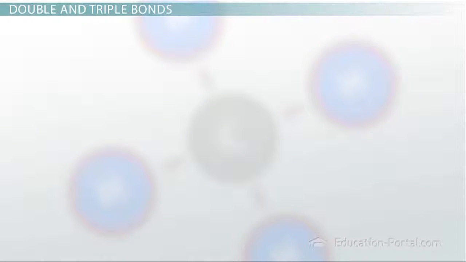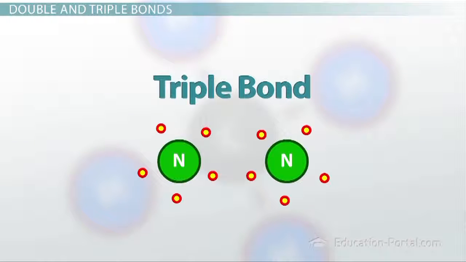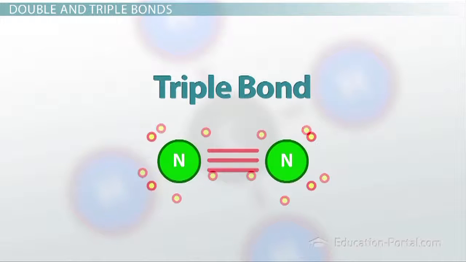By the same token, I could have another kind of bond. I could have a triple bond. And that's 3 sets of electrons, or 6 electrons being shared between 2 atoms. Nitrogen gas that's found in the atmosphere is a molecule in which 2 nitrogen atoms are triple bonded together.